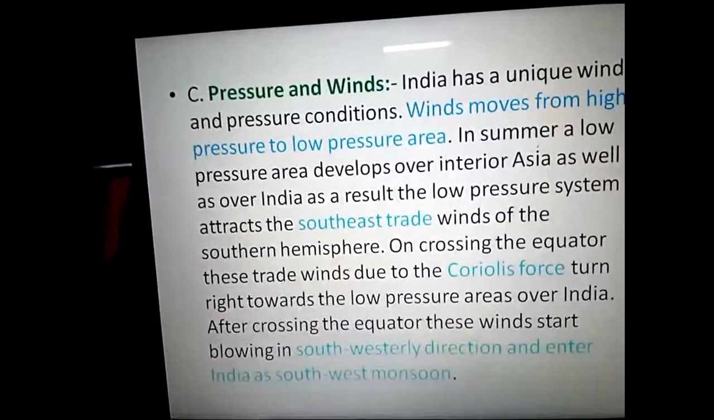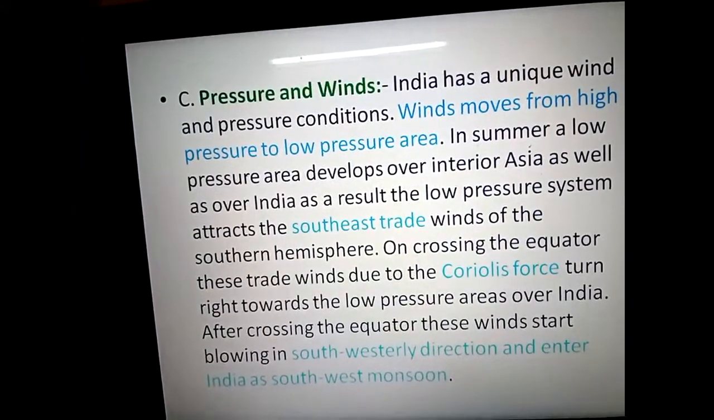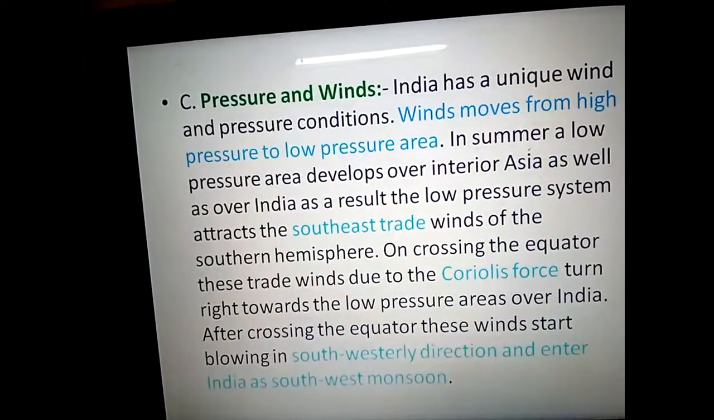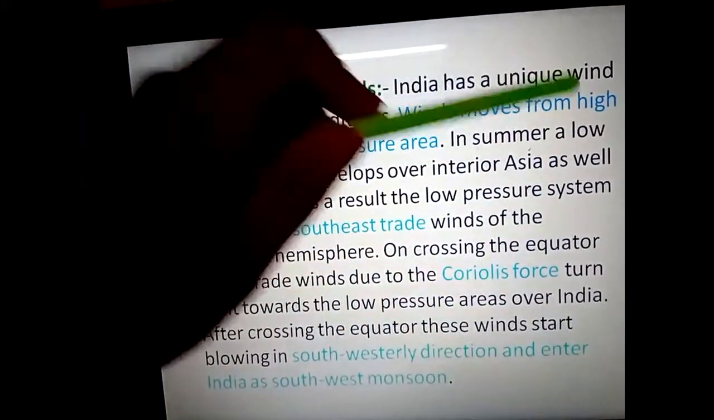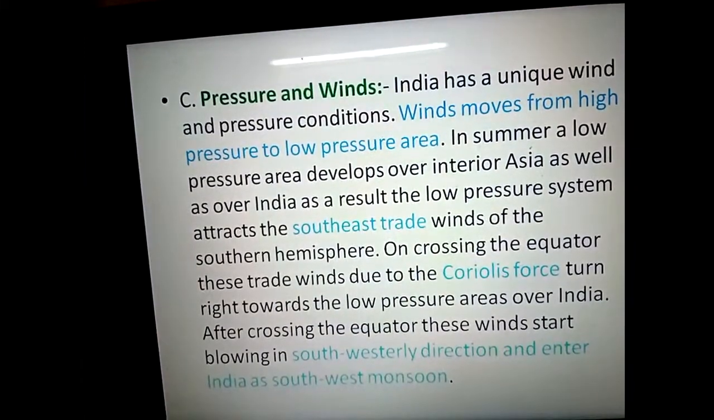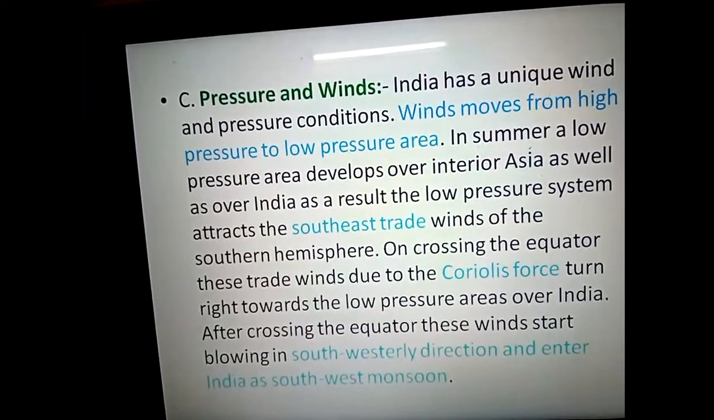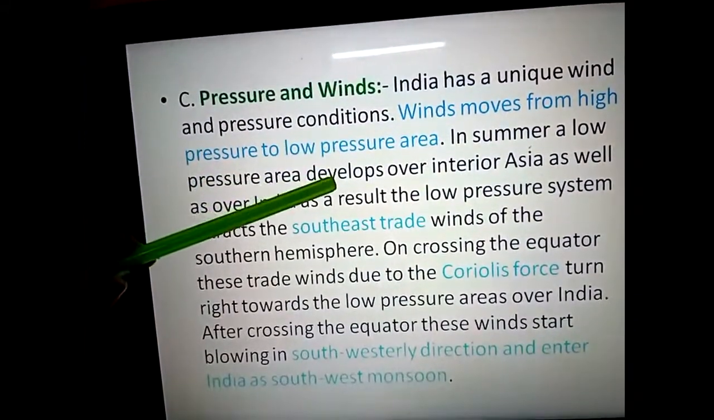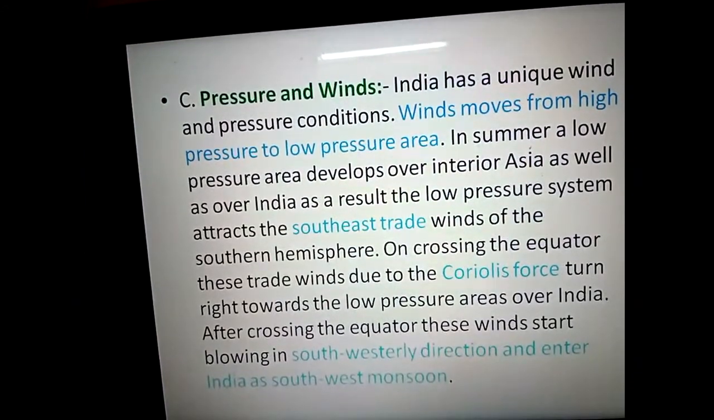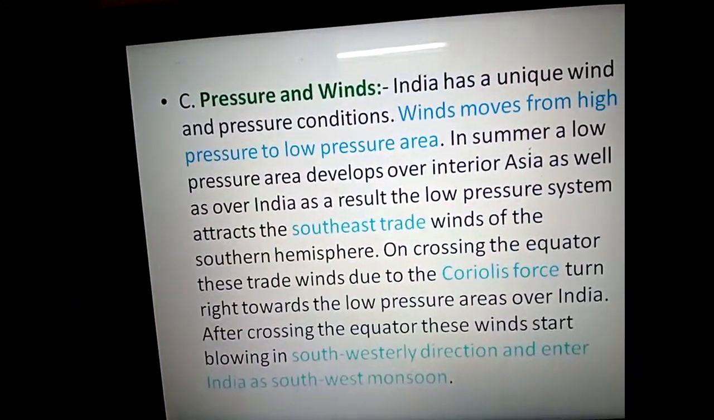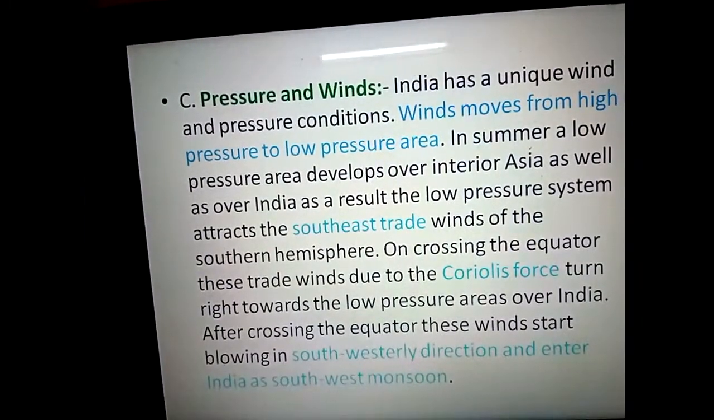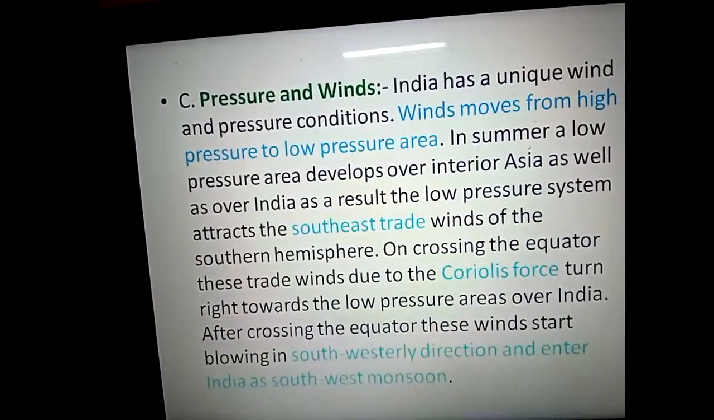So what does a high pressure zone mean? It is where we have cool temperature and less sunlight, so it is full of wind or air pressure. That area is known as a high pressure zone. A low pressure zone means the area where we have huge sunlight or huge temperature, and the air of that area moves towards the upward direction. That area is known as a low pressure zone.